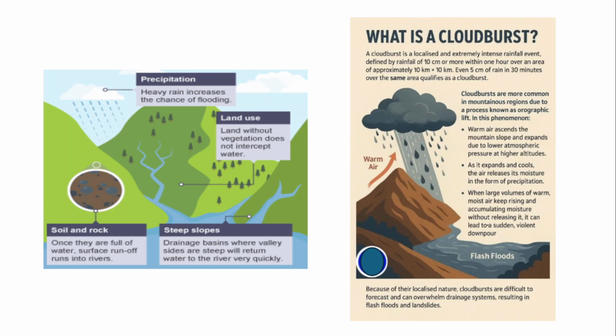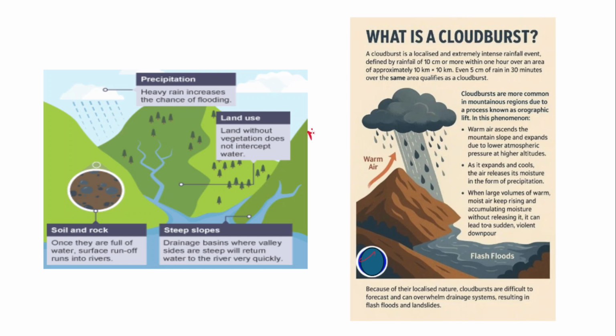Now let's understand the definition of a cloudburst. A cloudburst is generally defined as a localized extreme rainfall event, right? So just remember that it is a localized and extreme rainfall for a very short period of time.